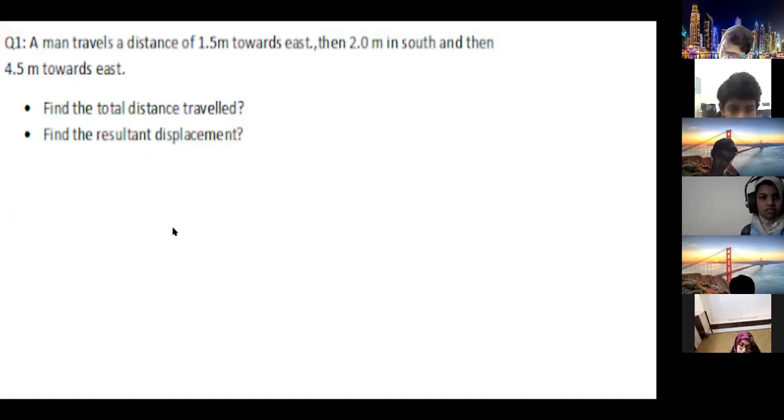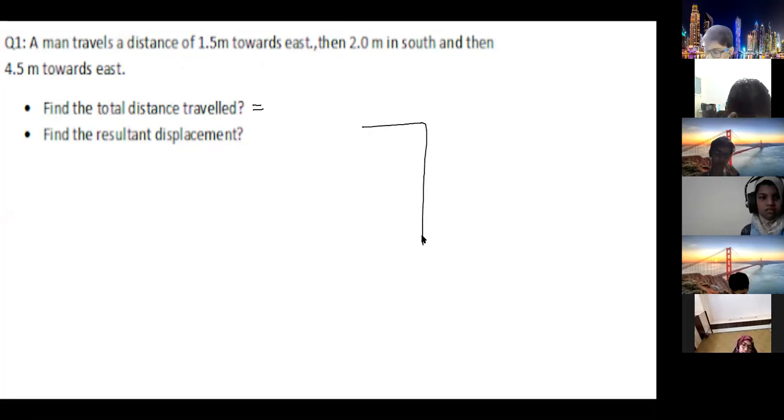Ma'am, after finding the total distance, what we have to find? You have to find displacement. Okay, I'm showing you. Now, total distance is, how much is total distance? Tell me. You can tell me the distance. Calculate the distance in this thing. What is the total distance covered?